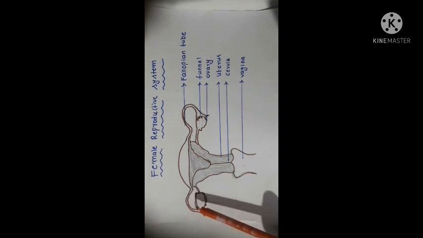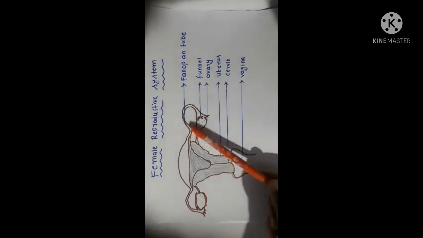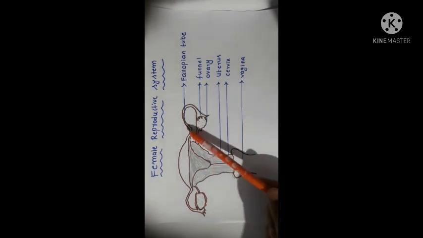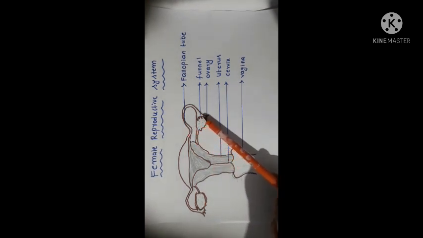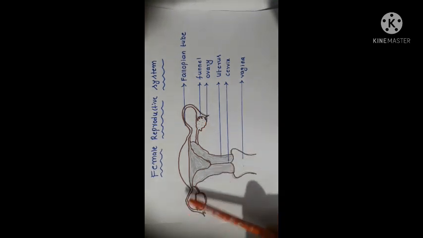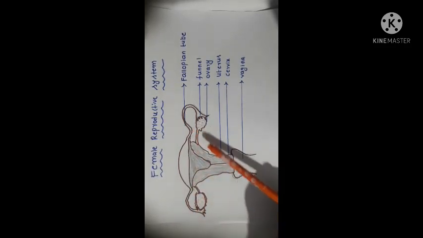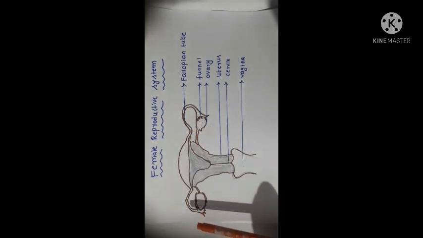One tube is connected to one ovary, and another tube is connected to the other ovary. These funnel-like tubes are called fallopian tubes or oviducts.